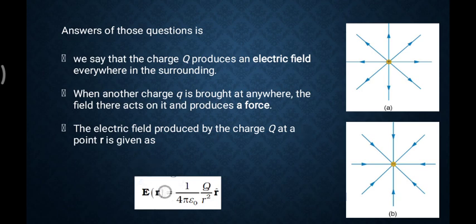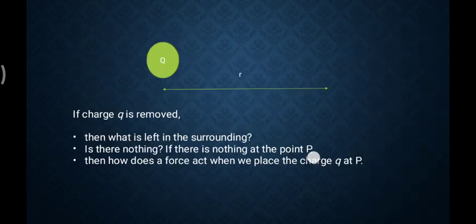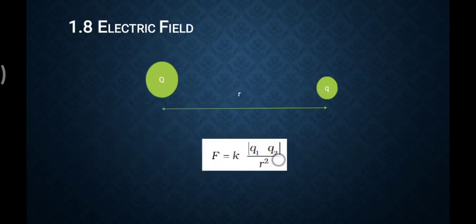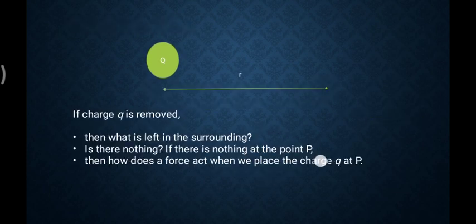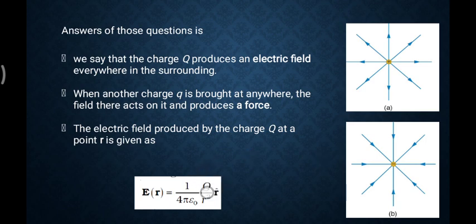Electric field E(r) is equal to 1 upon 4 pi epsilon 0, which is nothing but the constant k, 9 into 10 to the power 9, times Q upon r square, times r hat. One thing may seem missing: in kQ upon r square you might feel both charges matter, but the electric field depends only on the charge that is producing the field.